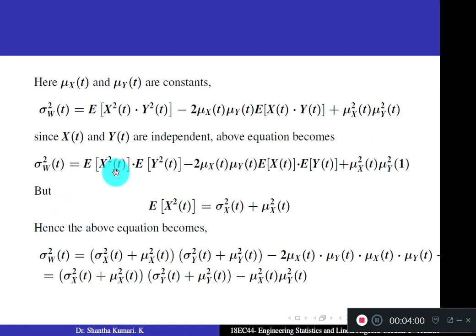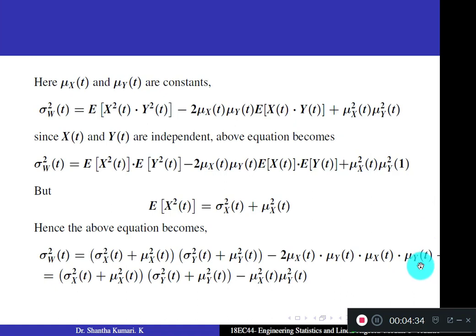But expectation of x square t is nothing but sigma square of x plus mu square x. When you substitute for expectation of x square t and expectation of y square t, and here expectation of x of t is mu x of t, expectation of y of t is mu y of t, plus, actually the last term is not visible here, mu x square of t into mu y square of t. One more term here, this last term.